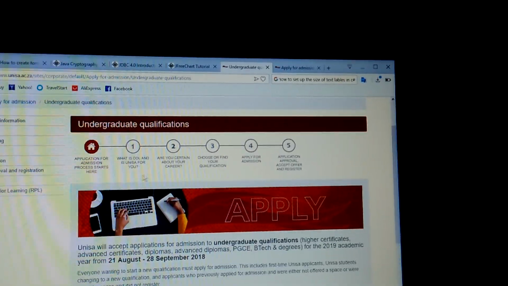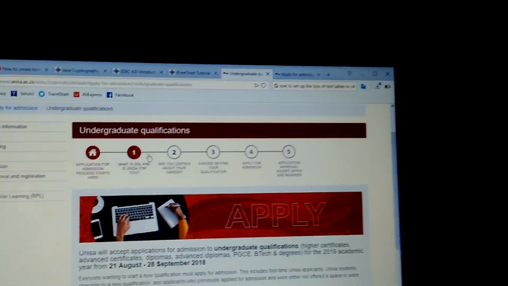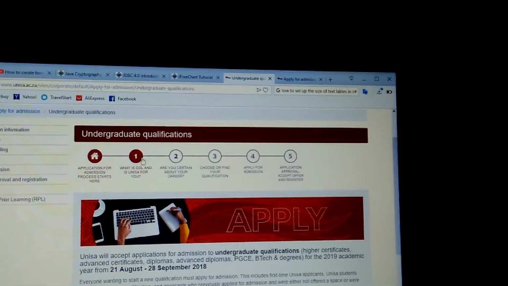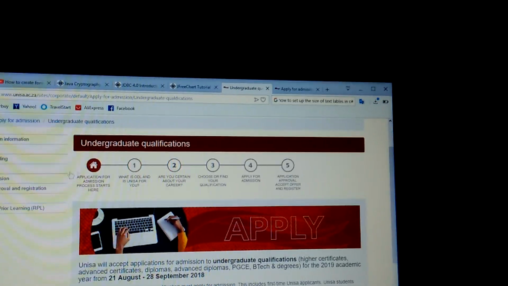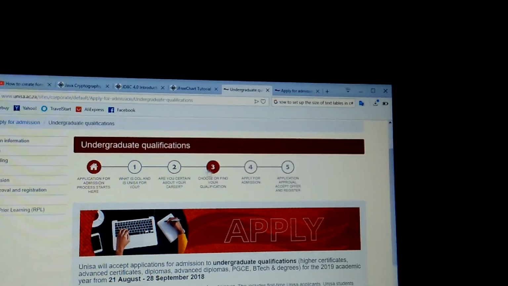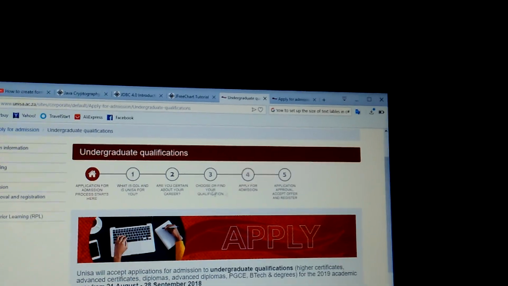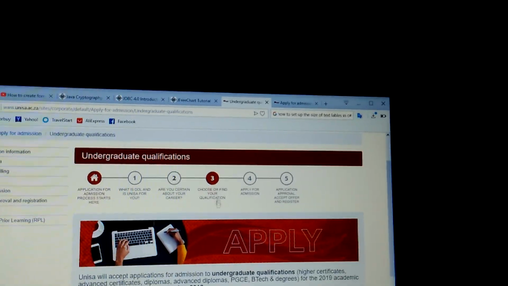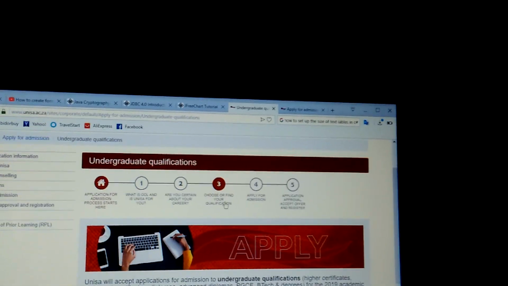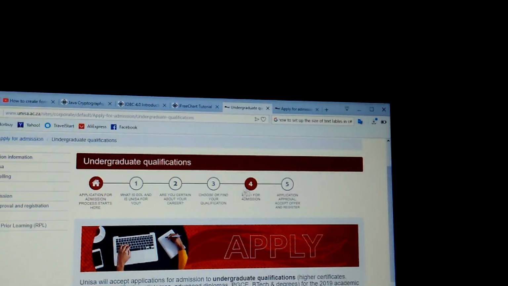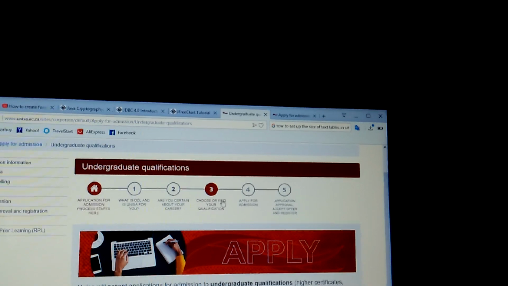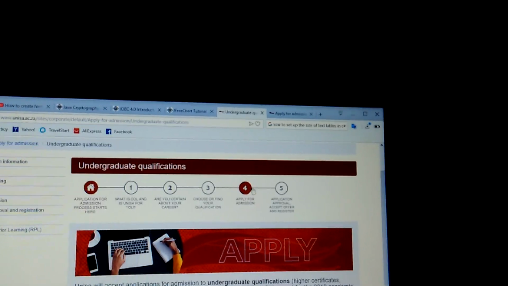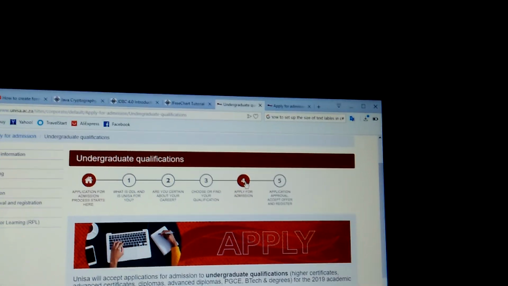If you are going to register for online studying, and since you are going to deal with online, you have to be familiar with all this. You have to read this, it will help you too much and it will make it easy to do anything as you want. So you are going to option 4. Because here you can read everything as I'm saying, it's important, but if you want to go straight, you go to option 4, which is apply for admission, and then you click there.